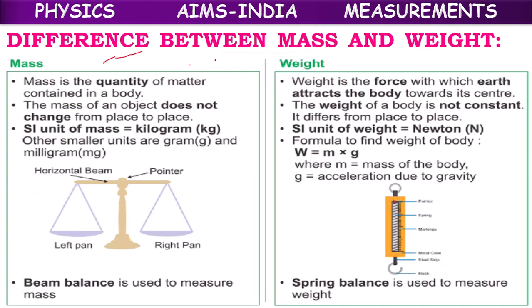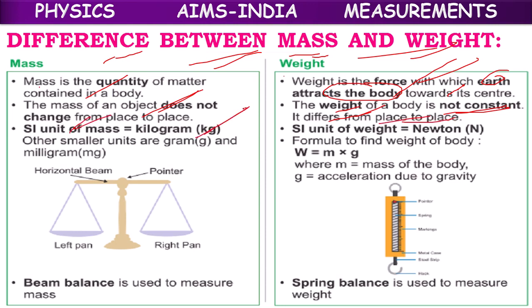So next, difference between mass and weight. Mass means quantity of matter. Weight means the force with which earth attracts the object. Mass does not change from place to place. Weight of a body is not constant, it changes from place to place. Mass SI unit is kilogram, weight SI unit is newton.